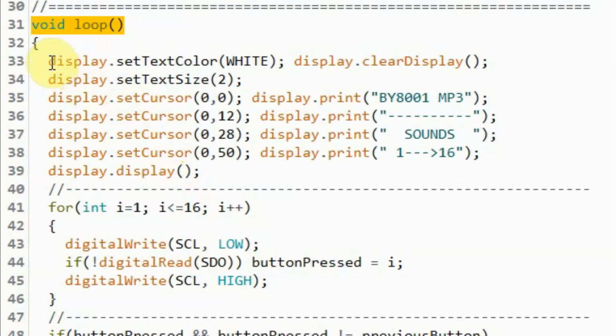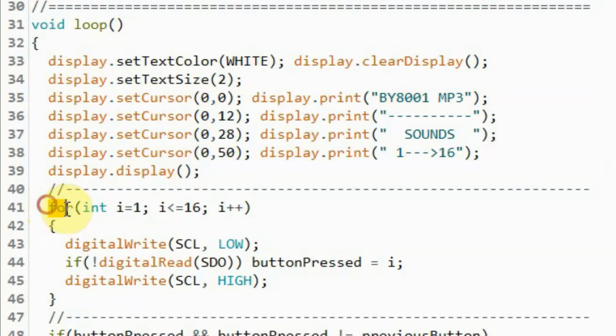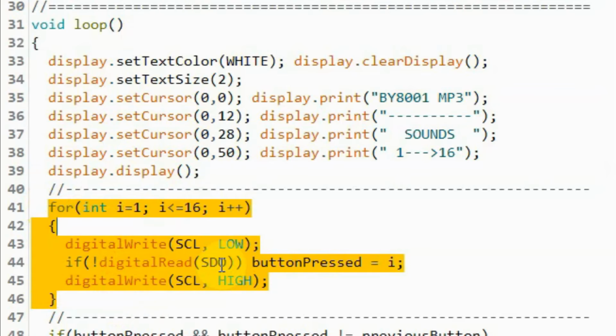Within the setup function, we initialize the OLED display, and then we initialize the MP3 module. Inside the loop function, we display the main menu information on the OLED screen, and using this for loop, which will loop 16 times, we scan for any key press from the TTP229 module.